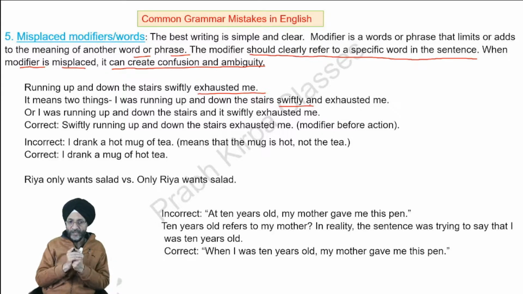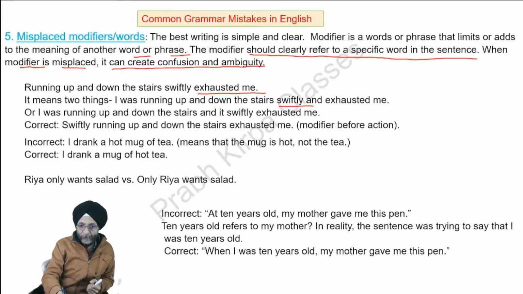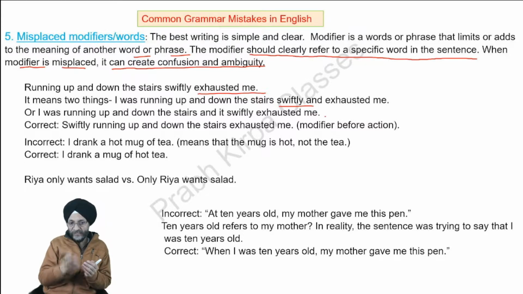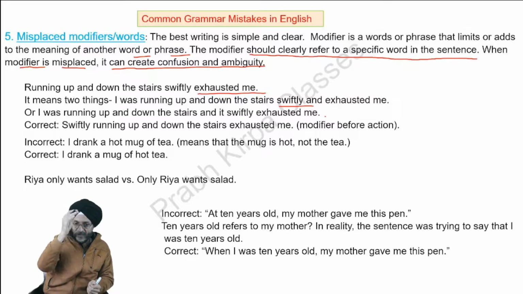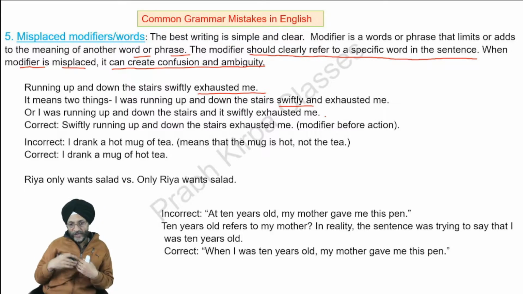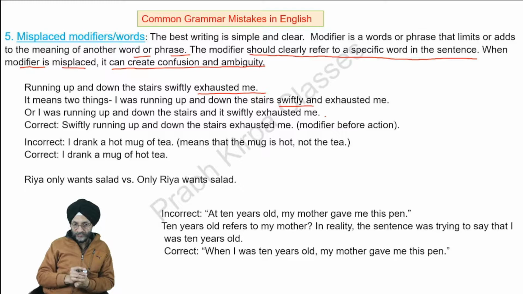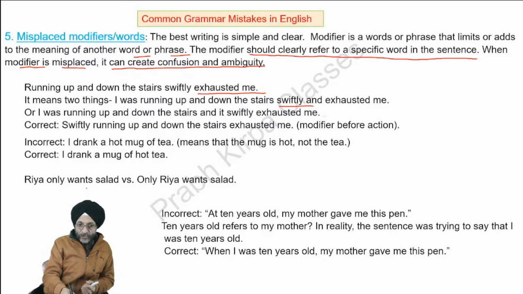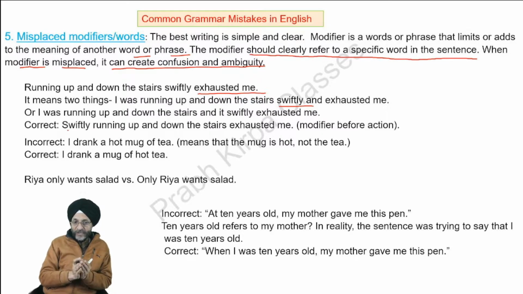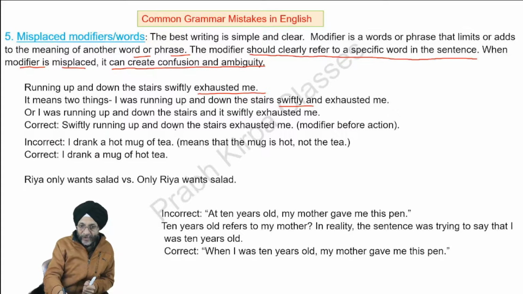Or it may also mean I was running up and down the stairs and it swiftly exhausted me, because I was running up and coming down the stairs, so I got exhausted very soon. So you should use the modifier before the action. The correct wording will be, swiftly running up and down the stairs exhausted me.